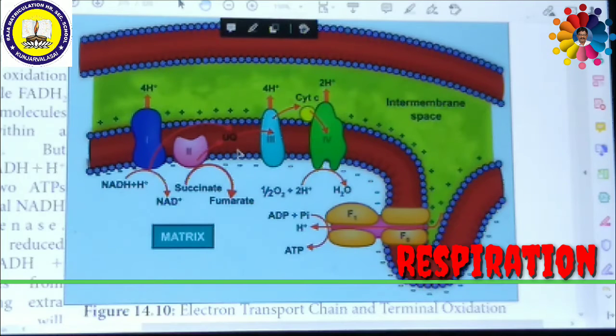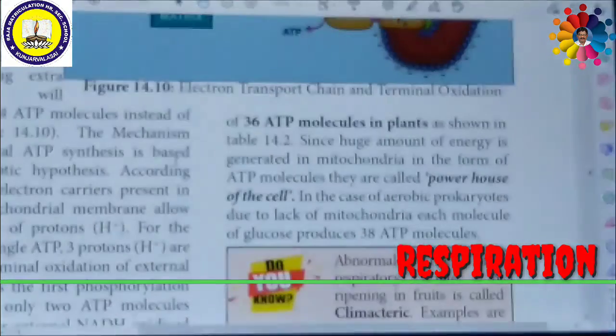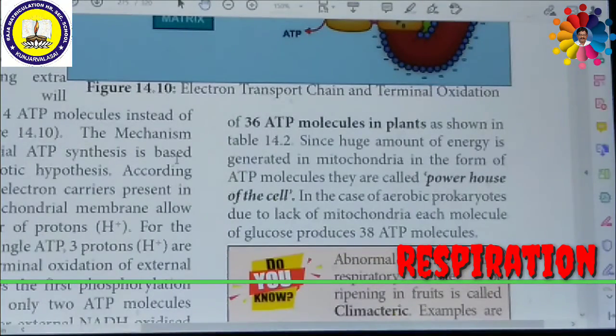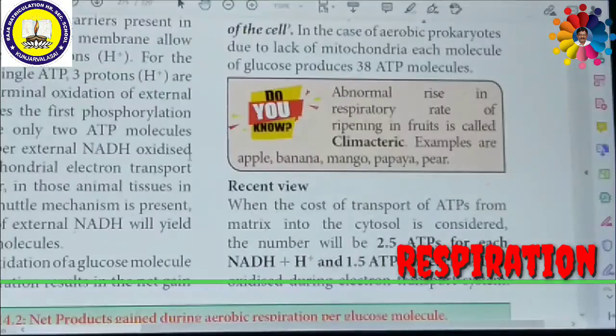What is respiratory quotient? Respiratory quotient is the ratio of the volume of carbon dioxide given out to the volume of oxygen taken in during respiration, also called the respiratory ratio.